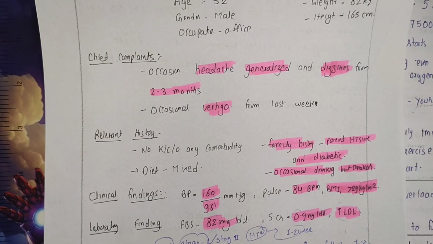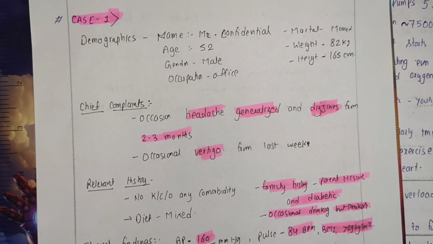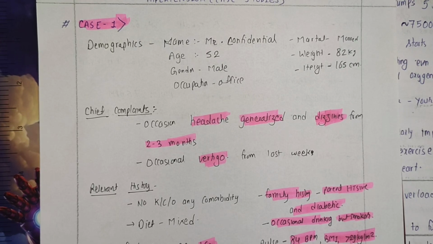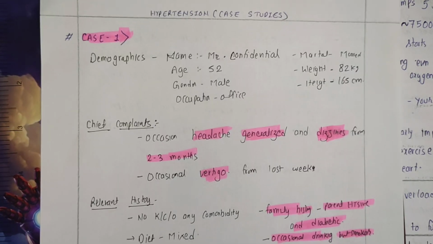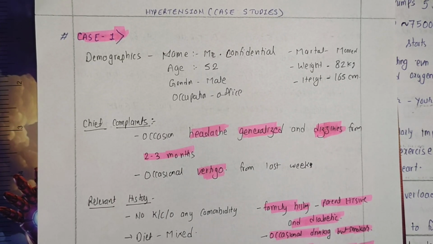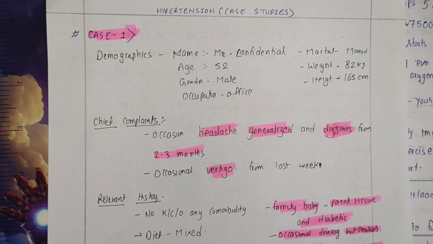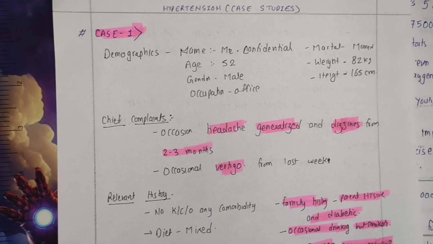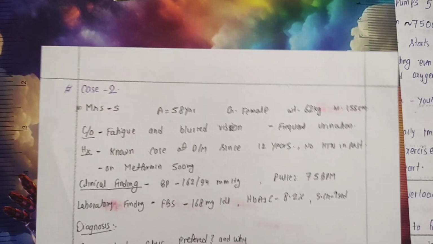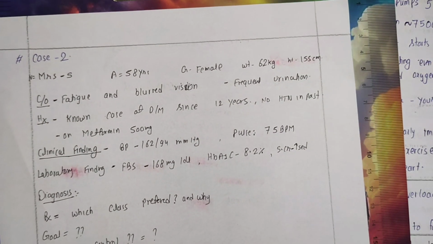So this was a hypothetical case, and it was a very plain case with no compelling indication, meaning without any comorbidity. That's why it was a little simple to understand, right? Now let's see another scenario, another case, right? Let's go to case number 2. So again this is in hypertension only.